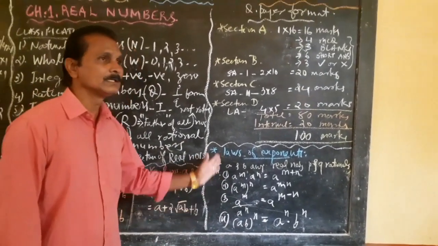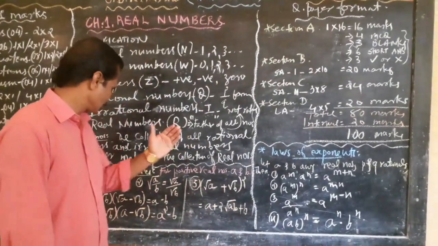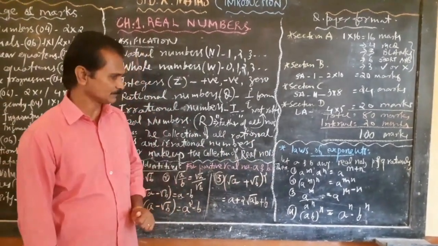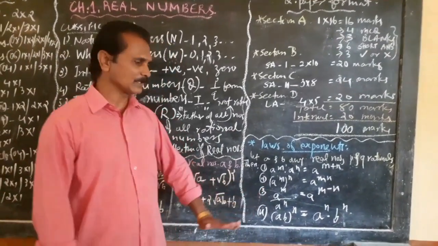So these should be memorized along with these identities, and these all are very useful for our further studies. Once again, there are 4 laws of exponents.